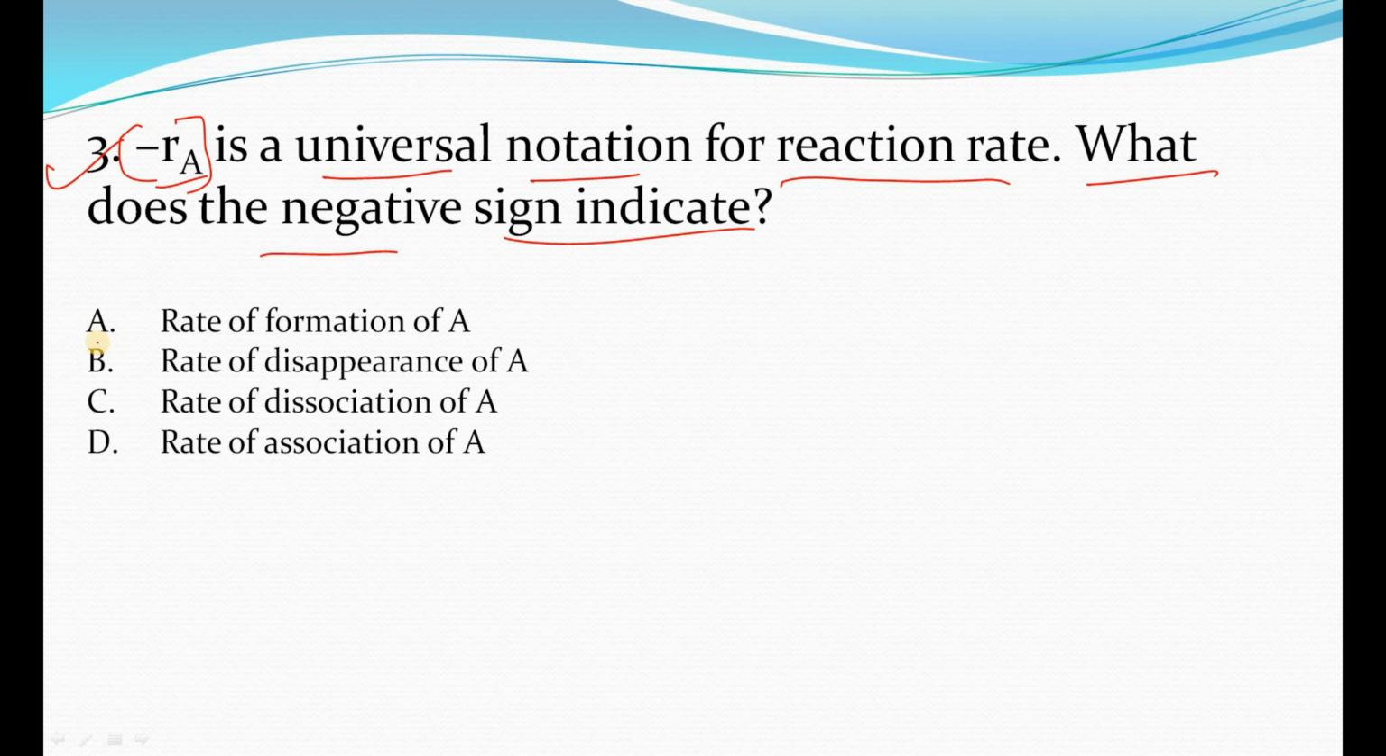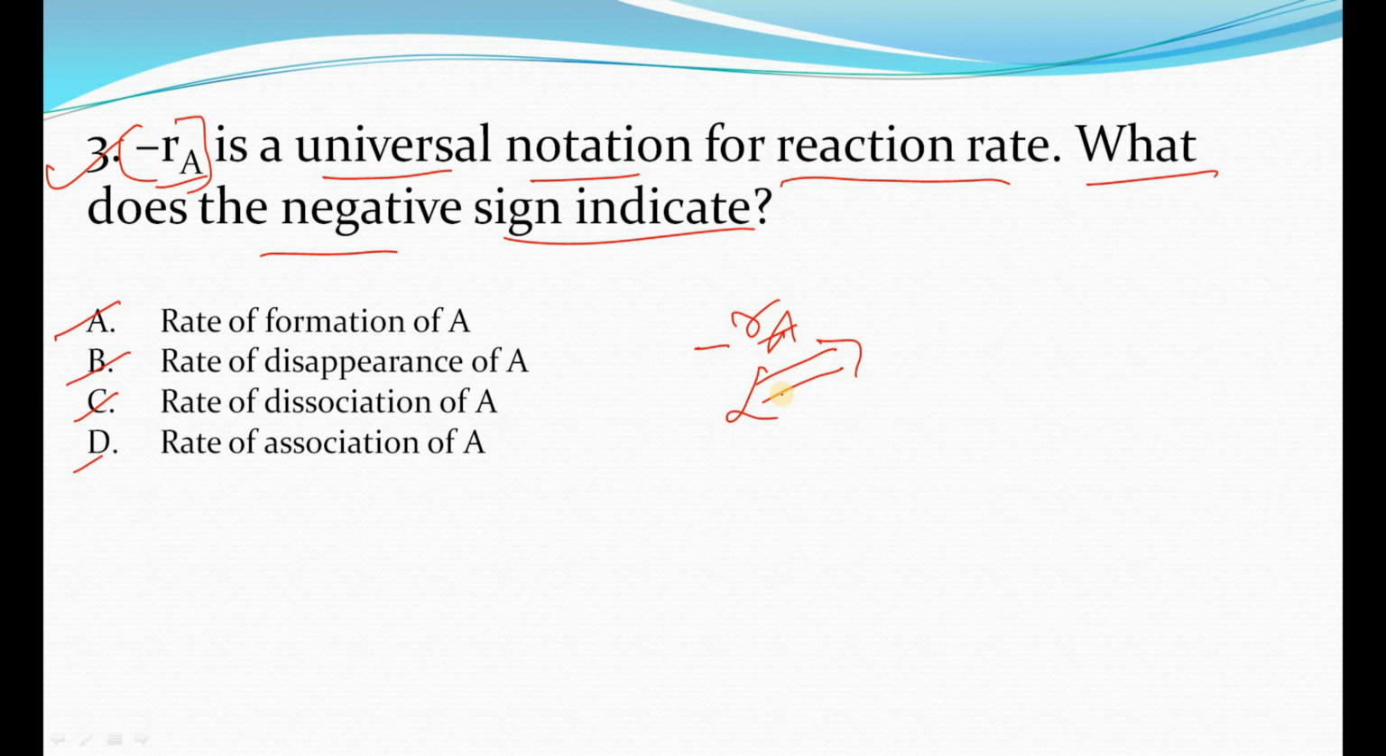So here are the four options. The first one is rate of formation of A, the second one is rate of disappearance of A, C is rate of dissociation of A, and D is rate of association of A. So what is the definition of minus RA? Minus RA is defined as the rate of reaction which gives the information that the number of moles of A disappear per unit volume per unit time.